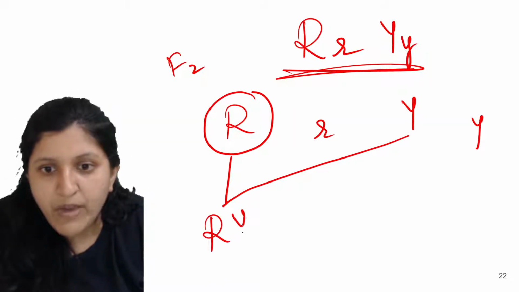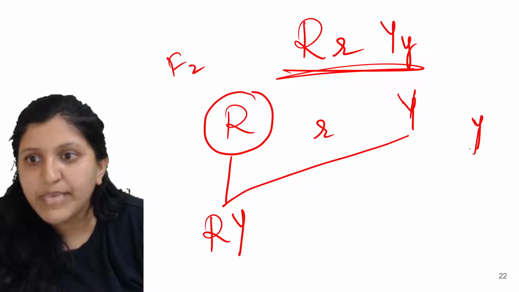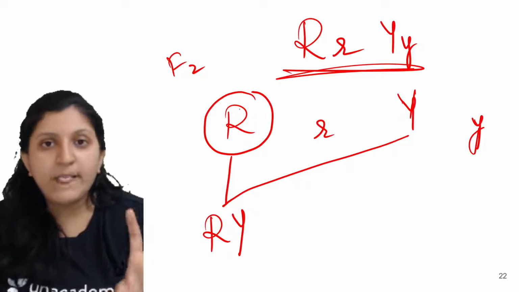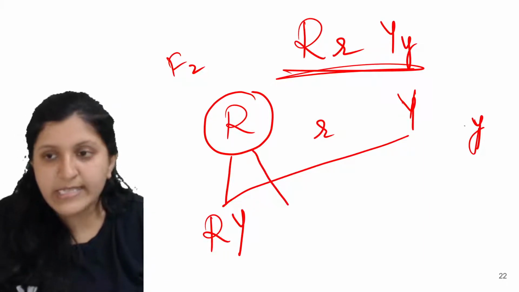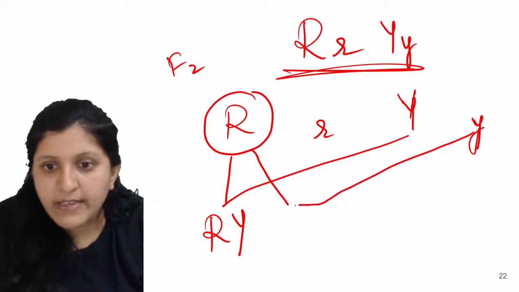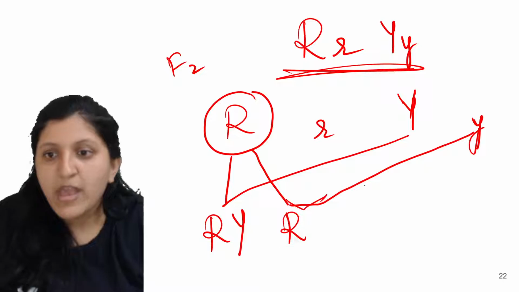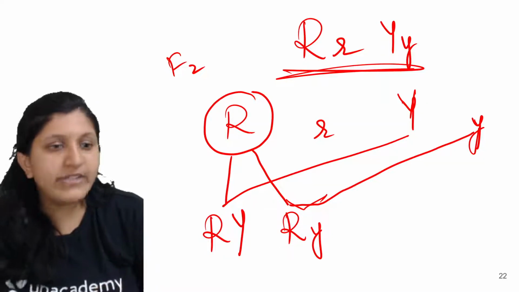So what will form now? RY, because this is the capital Y and this one is the small y. We have not finished yet with the R. There is one more here, because this one will take the same R and the other Y. So R and Y. And the other one. So we are done with this R now.